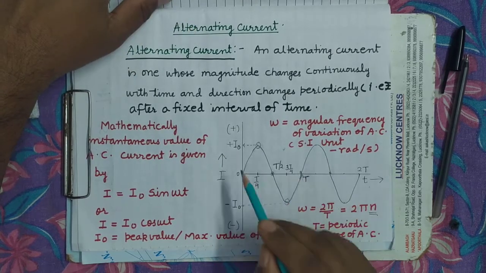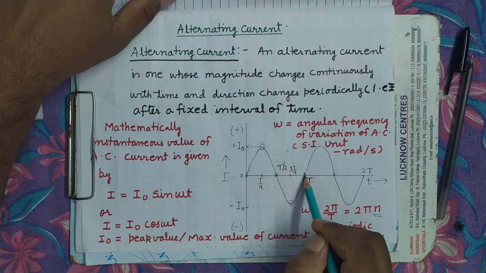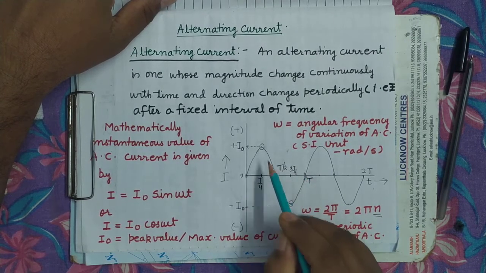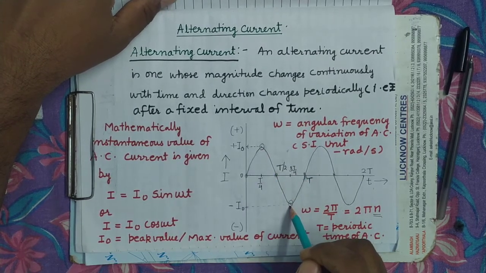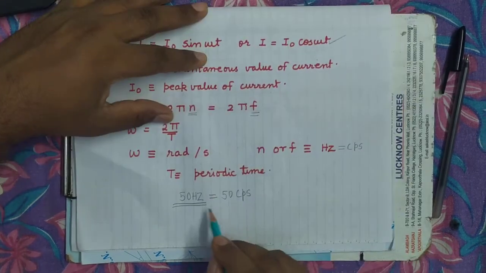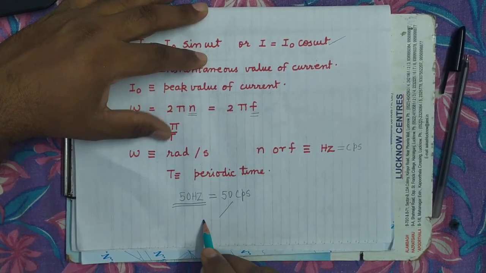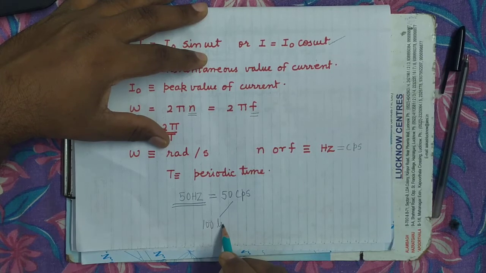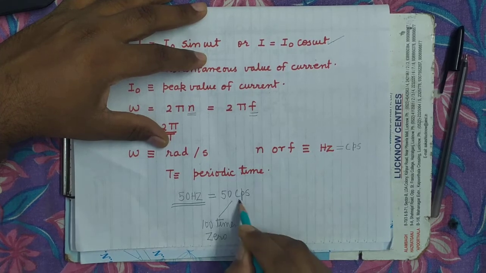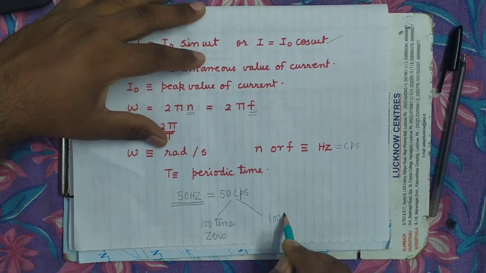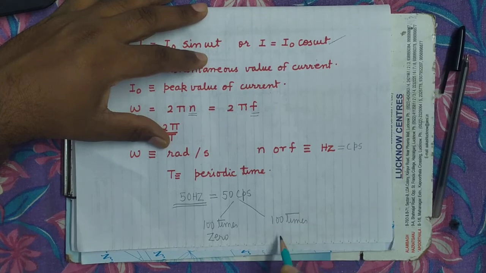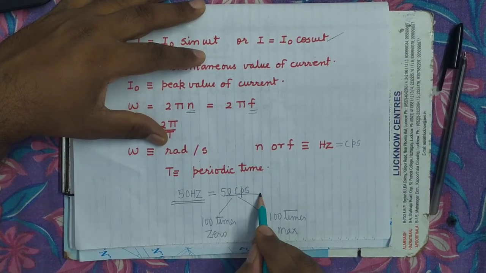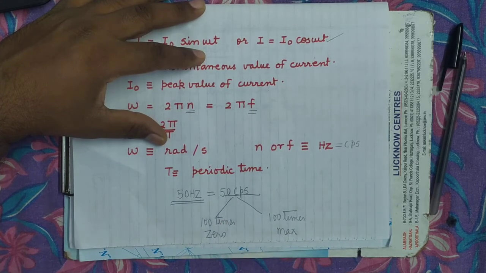So you can see in one cycle the current becomes 0 twice and maximum twice. So if there are 50 cycles, then it will become 0 100 times, and 100 times it will attain the peak current. This is 50 cycles per second, meaning in 1 second the current will become 0 100 times and maximum 100 times.